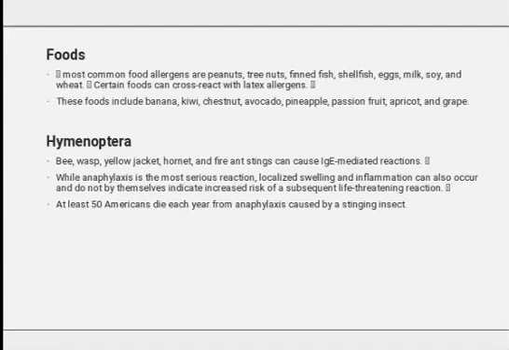Then Hymenoptera: bees, wasps, yellow jackets, hornets, and fire ants can cause IgE-mediated immune reactions through stings. While anaphylaxis is the most serious reaction, localized swelling and inflammation can also occur and do not by themselves indicate increased risk of a subsequent life-threatening reaction.